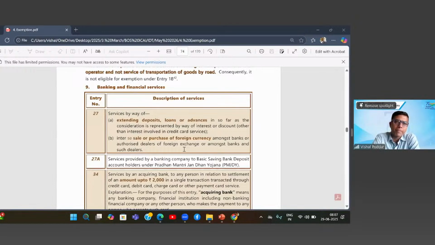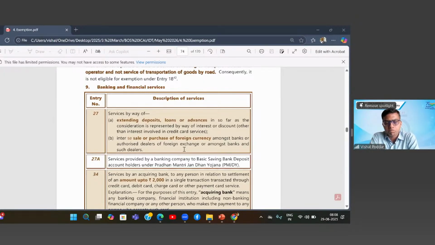Money is outside goods and outside services, so there can be no GST on money. So if 1,000 crore value of foreign currency is exchanged, there is no GST on that 1,000 crore. It cannot be, because on both sides money is taken and money is given. The GST will be on the service fee which is levied on this 1,000 crore. Are you getting the point?